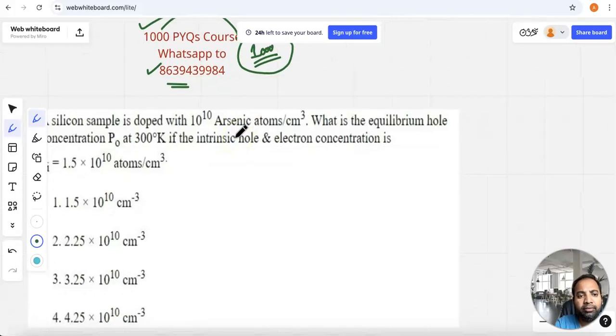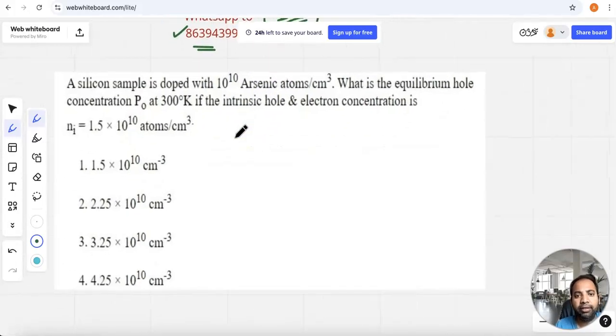Fine. Okay. So in this video, we are going to see this question. All of you may read this question. It is related to unit number 1 as per our UGC Net syllabus, and it comes under the semiconductors. Here, a silicon sample is doped with arsenic atoms, 10 to the power of 10 atoms per centimeter cube. What is the equilibrium hole concentration at 300 kelvin, that is, at room temperature?